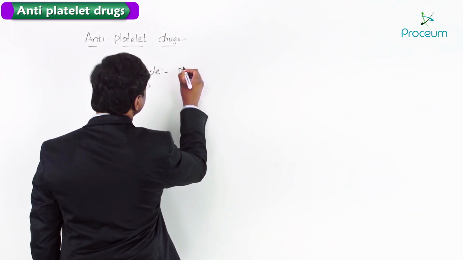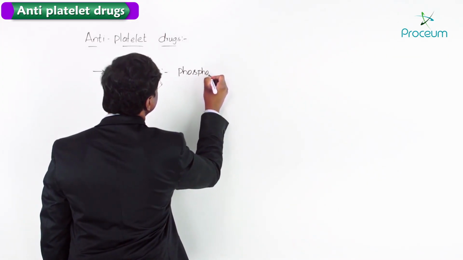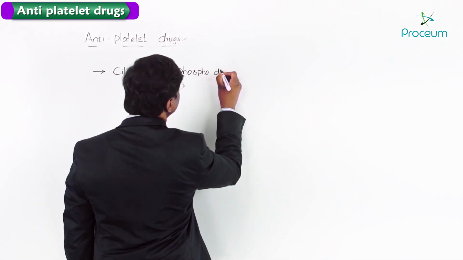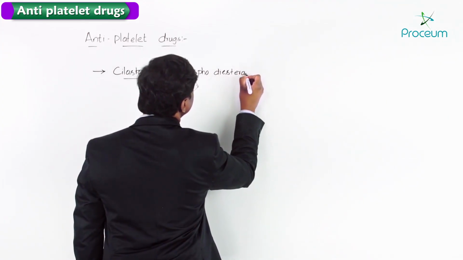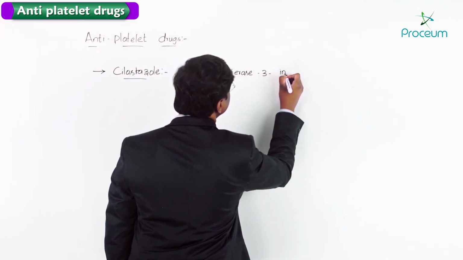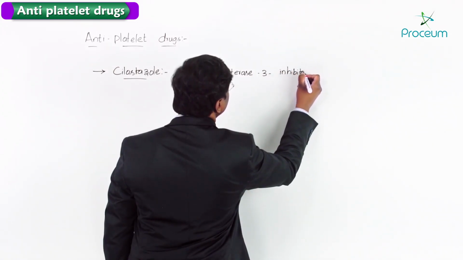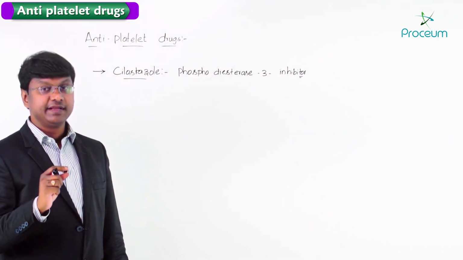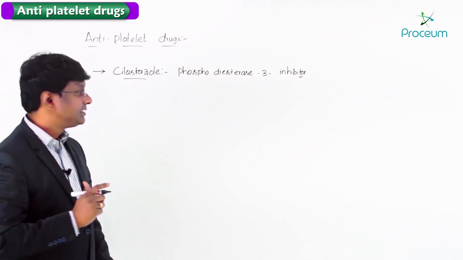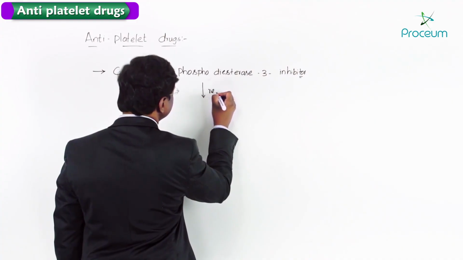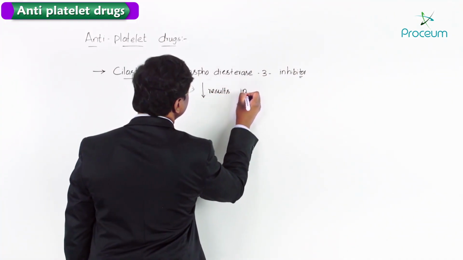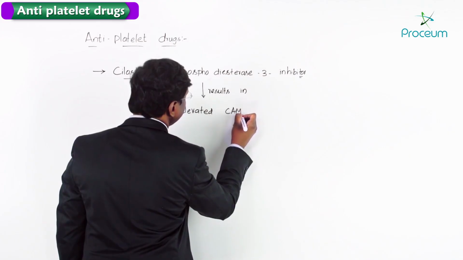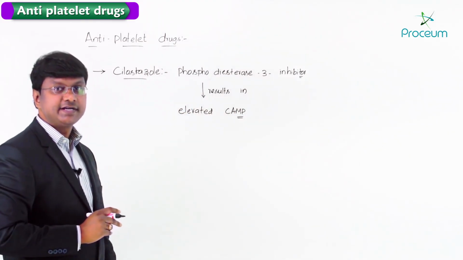Once cilostazol inhibits the phosphodiesterase 3 enzyme, this results in elevated cyclic AMP.